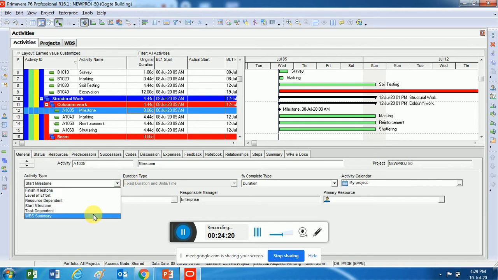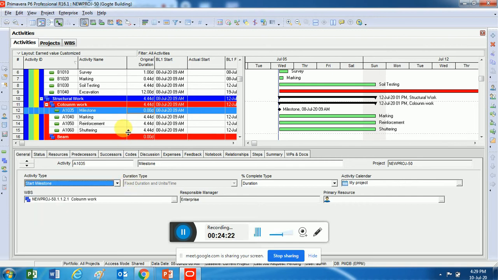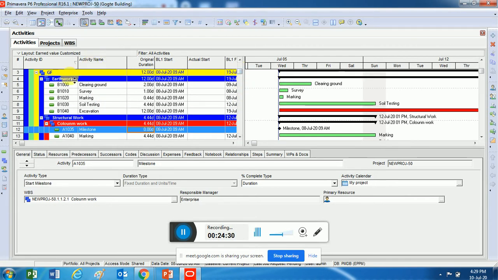And then we have something called WBS summary. WBS summary is for summarizing the WBSs. Here, for example, when I show this earthwork, it is showing me 12 days currently. Why 12 days? Based upon the durations we have assigned, and the moment we give the relationships here, it will summarize all these activities and give you the summary here. So this is called summarization, right? It will summarize all these durations and show you here.